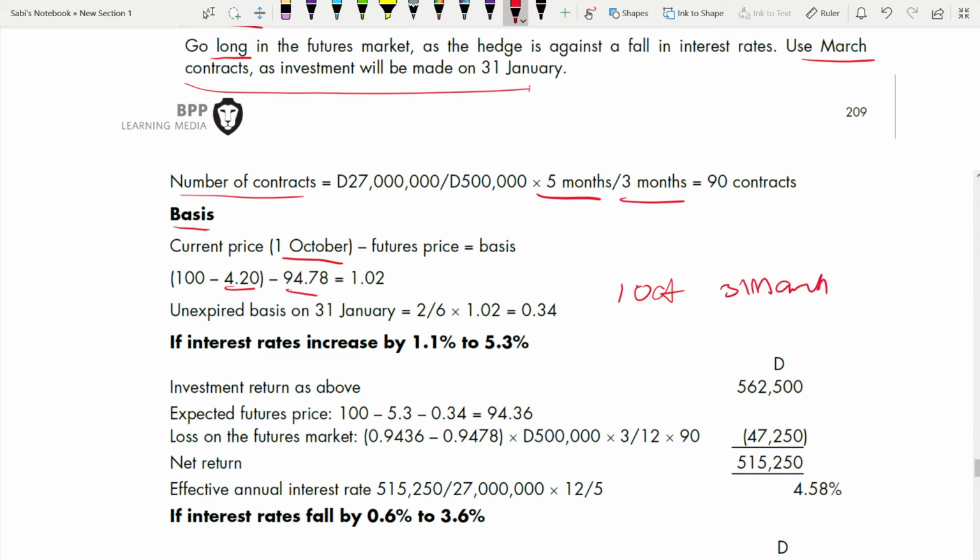So how many months from October to March? October, November, December, January, February, March. 6 months. Total 6 months. Out of that 6 months, when is it? 31st Jan, which means 1st of Feb. So the February whole month, January whole month, 2 months. So out of that, 2 over 6 into the total basis, unexpired basis.